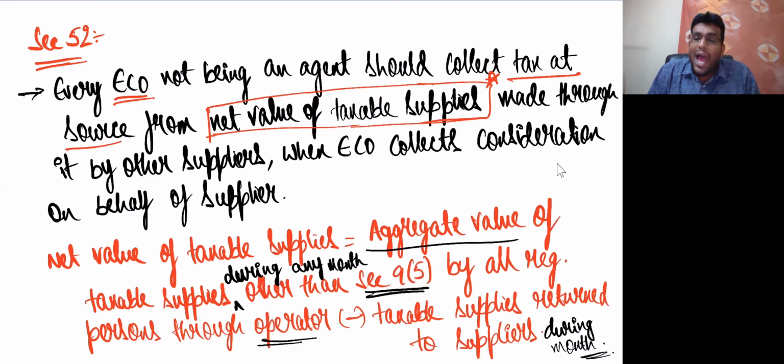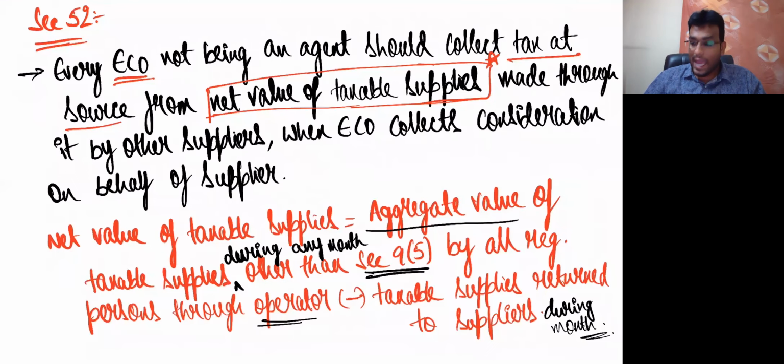So what is the language, sir? Aggregate value of taxable supplies during any month other than 9(5). Why other than 9(5)? Because in 9(5) cases, ECO is only liable to pay. When ECO is liable to pay GST, then TCS will not come. By all registered persons through the operator, minus taxable supplies returned to the supplier. Clear, my dear friends? All of us? Wonderful. Sure. Now let's get back.